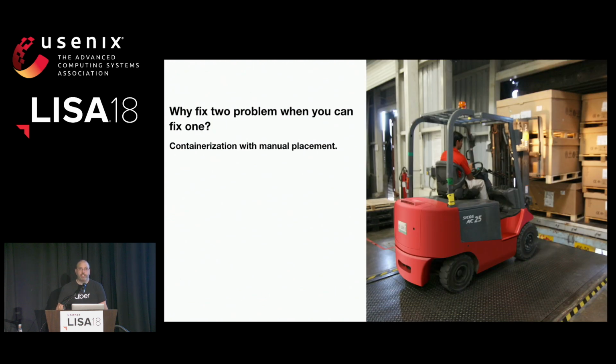So, why should we fix 2 problems when we can fix 1? We decided to adopt containerization to have a better user experience for the apps that we're running first. In our case, we used Docker to ensure services weren't going to use more resources than they requested. However, we still had the same problem where we were using manual placement. So again, if a host failed, we needed to move the services to another host. When services needed more resources, we'd again have to manually rebalance that. So this was a good first step into containerization, but we really needed to move to something a little bit more automated.